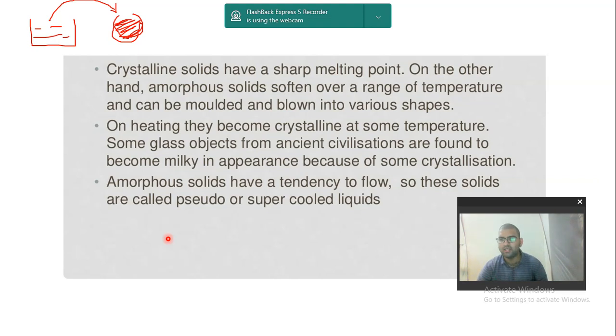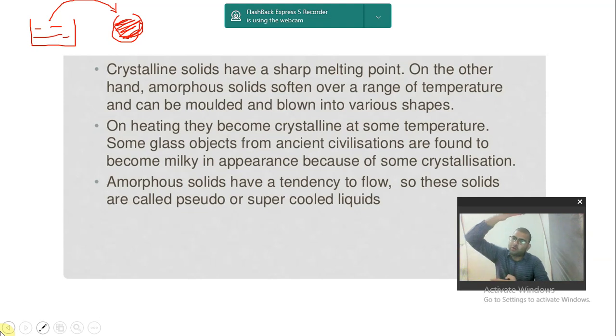This is happening because the components are actually flowing, but at such a slow speed that it takes a number of years to finally come to the bottom position. So they are not actually solid, they are pseudo solids, or we can say that they are supercooled liquids.